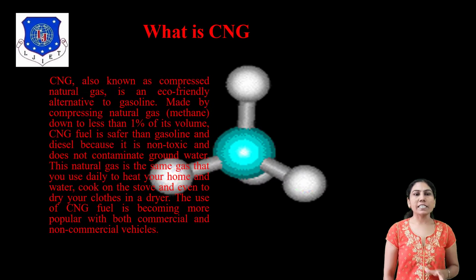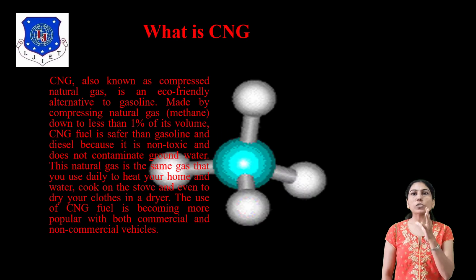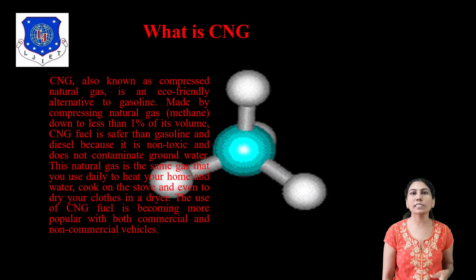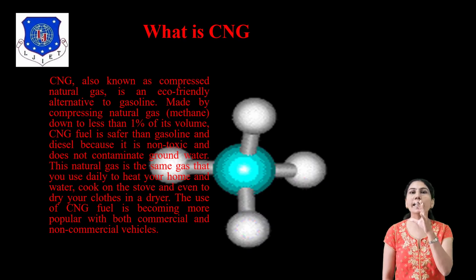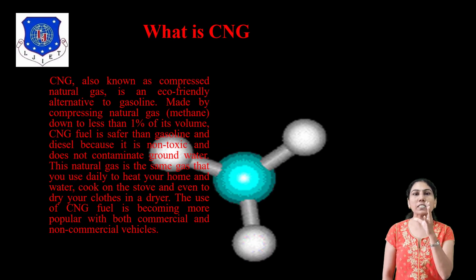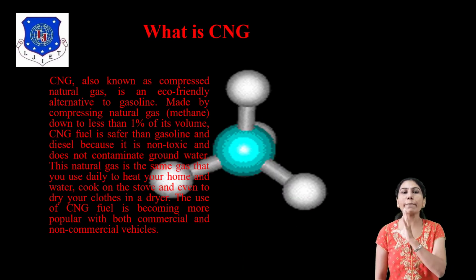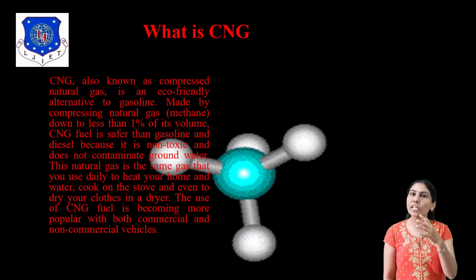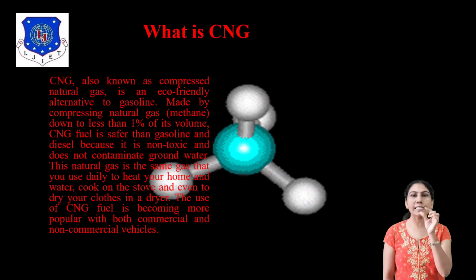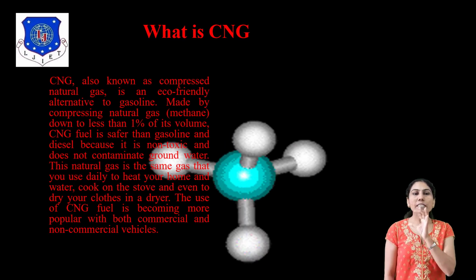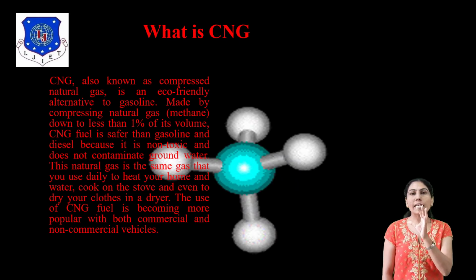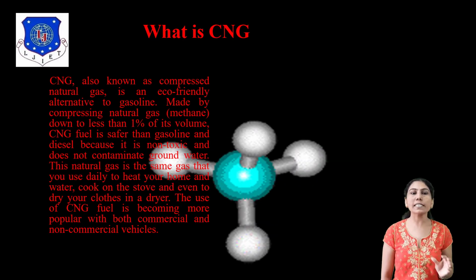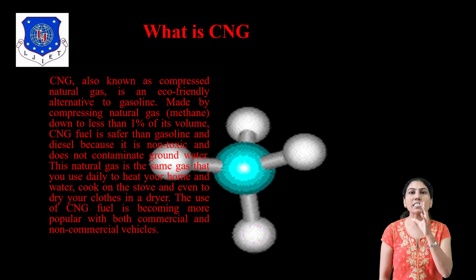What is CNG? CNG is also known as compressed natural gas. What is the full form of CNG? Compressed natural gas. It is an eco-friendly alternative to gasoline, made by compressing natural gas. The main part is methane. The chemical formula of methane is CH4. CNG as a fuel is safer than gasoline and diesel because it is non-toxic and does not contaminate groundwater.